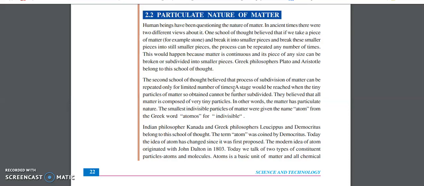So as you keep on breaking the particle, you will reach a point where you will not be able to divide it further. That is called an atom. This was brought about by the Greek philosophers Leucippus and Democritus, and the term atom was coined by Democritus.